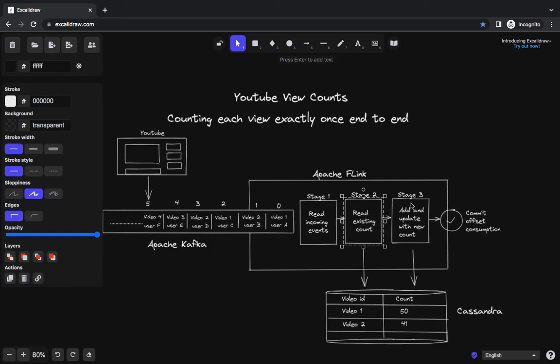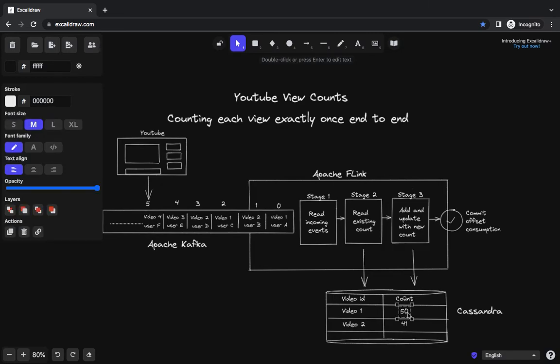Let's say the first and the second stages are solved. We come to the third stage. If it happens that at this stage, I was actually processing two videos, and I was able to successfully update the count for video 1, but I couldn't update the count for video 2.